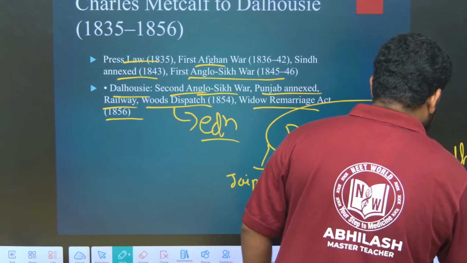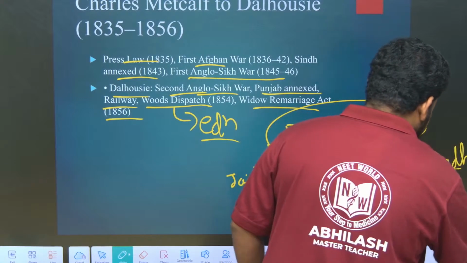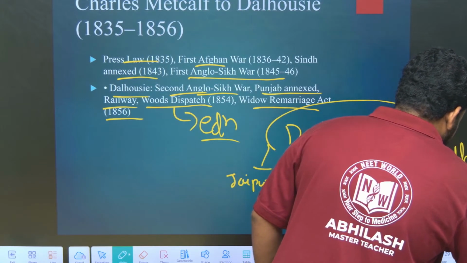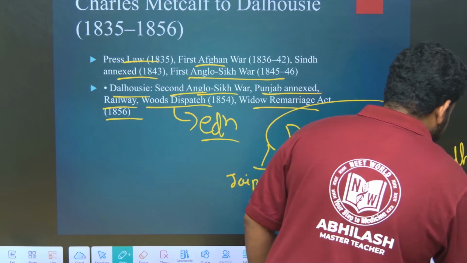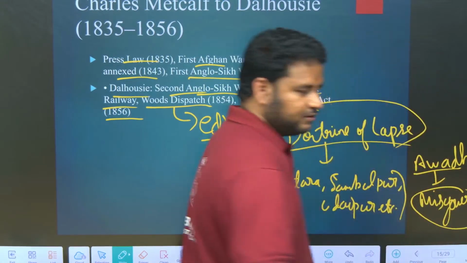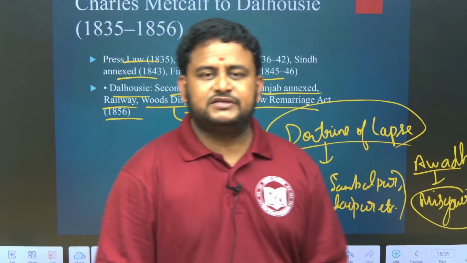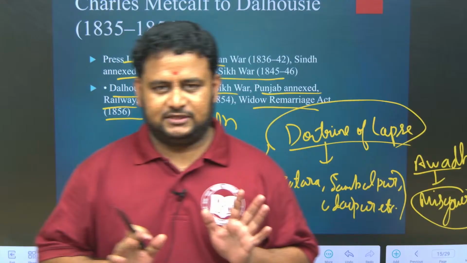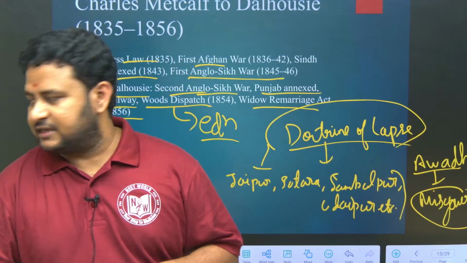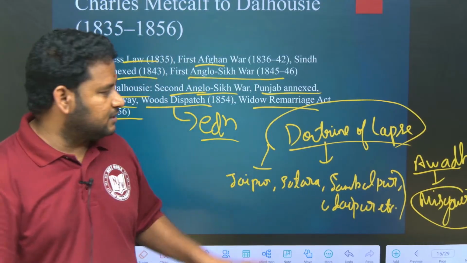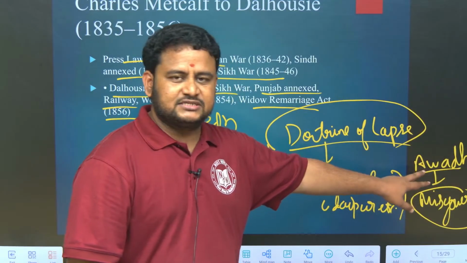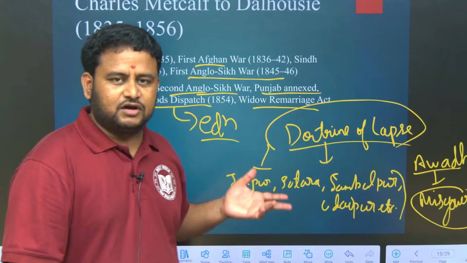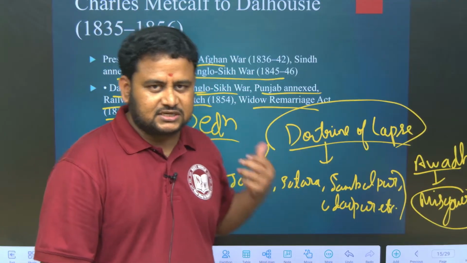Awadh was annexed under the reason of misgovernance. Actually, there was no misgovernance. They quoted misgovernance and annexed Awadh. Very important. They have asked a question: which was the kingdom that was annexed based on misgovernance? That is Awadh. Okay, clear? These are all the areas that were annexed by applying doctrine of lapse.